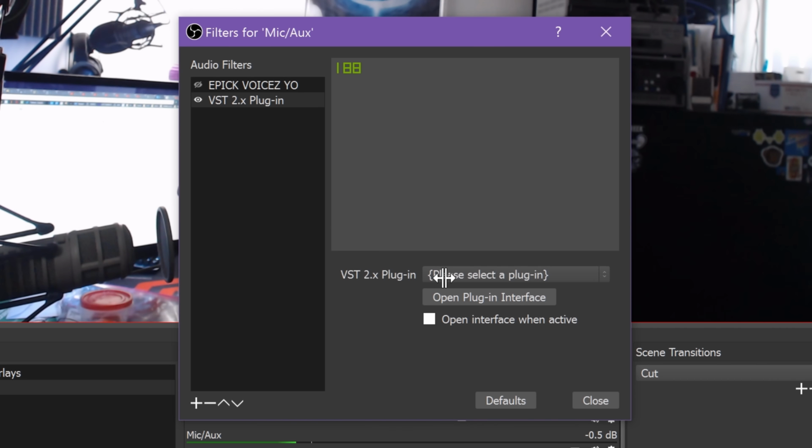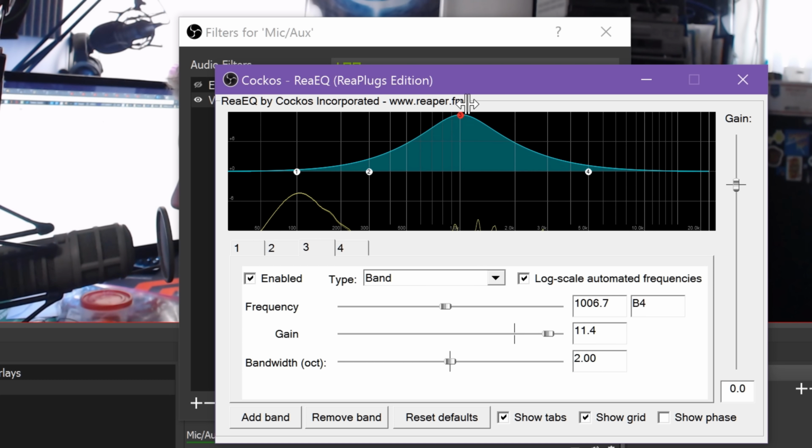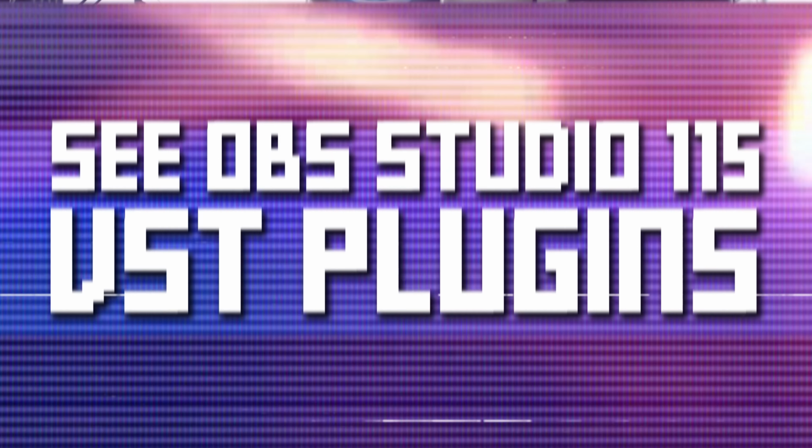Lastly, you can also add a VST plugin to your audio sources. You can find plenty of these for free online, which can provide awesome fun effects that you might want to play around with. There's a very important part of the mixer that's easy to miss. Click the gear icon next to one of your sources and click to open the Advanced Audio Properties window. Remember this.